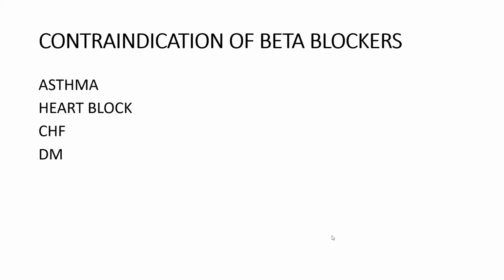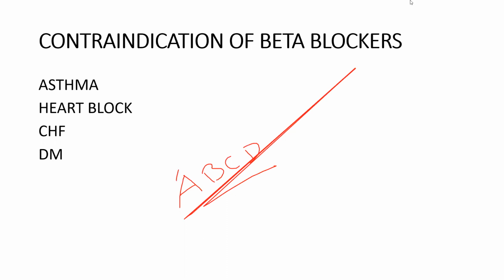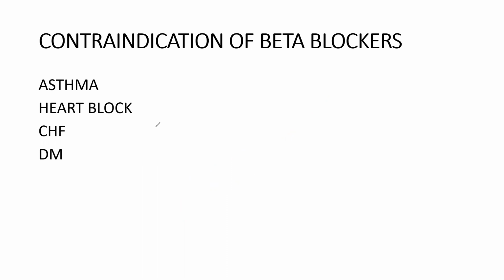And what are the contraindications of beta blockers? That one you can remember with a mnemonic. This is a most important one. ABCD: asthma, heart block, CHF, and diabetes mellitus. This is the most important one. What are the contraindications of beta blockers? ABCD: asthma, heart block, CHF, and diabetes mellitus.